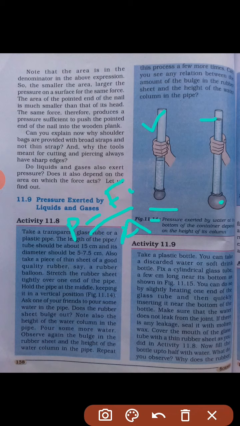Force is always calculated in Newton, and area in unit square, like meter, so meter square. So Newton per meter square will be the unit of pressure, Newton upon meter square. We can write this by another name also, which is called Pascal, Pa. So this is the unit of pressure, right.